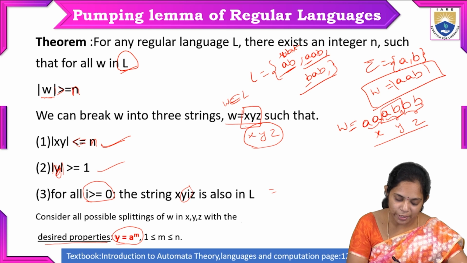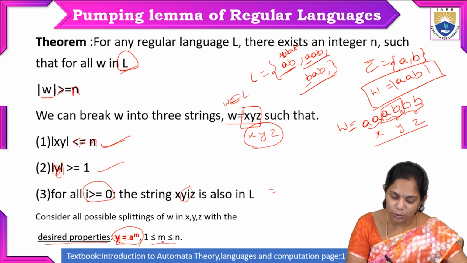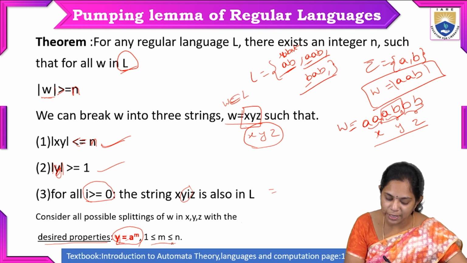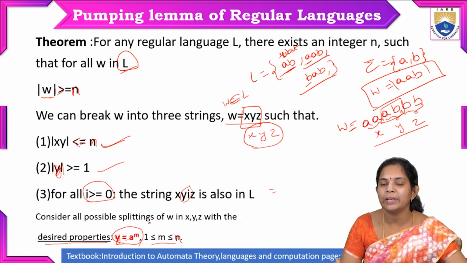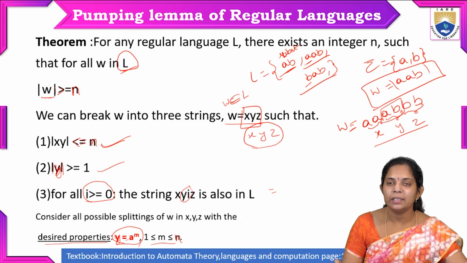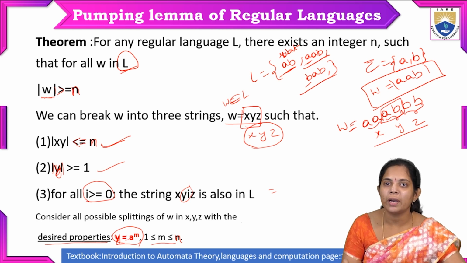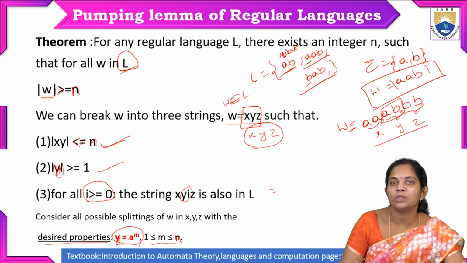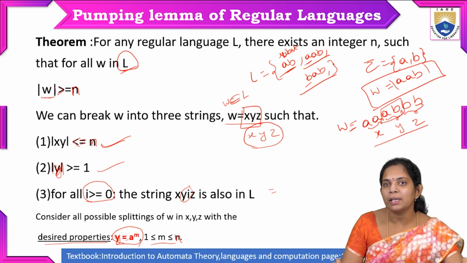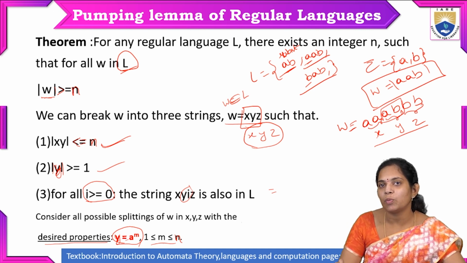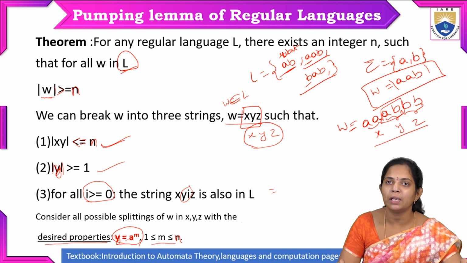So here we take y equal to a power m, where m is greater than or equal to 1 and less than or equal to n. This is the condition while choosing the y part. The string W is divided into three parts and we check the three conditions, and we prove whether the given language is a regular language or not by using this pumping lemma.